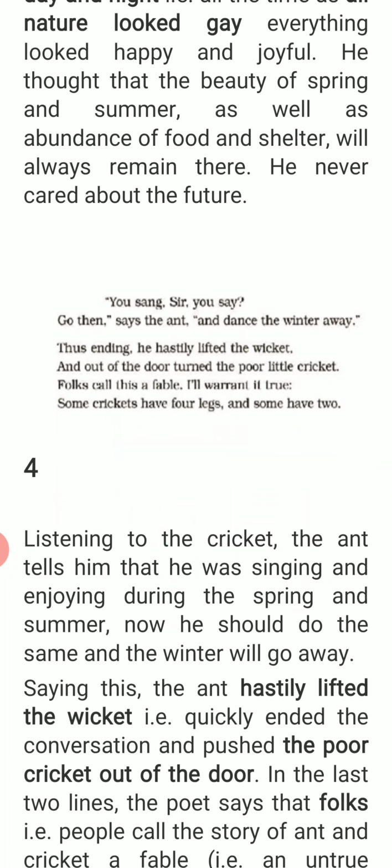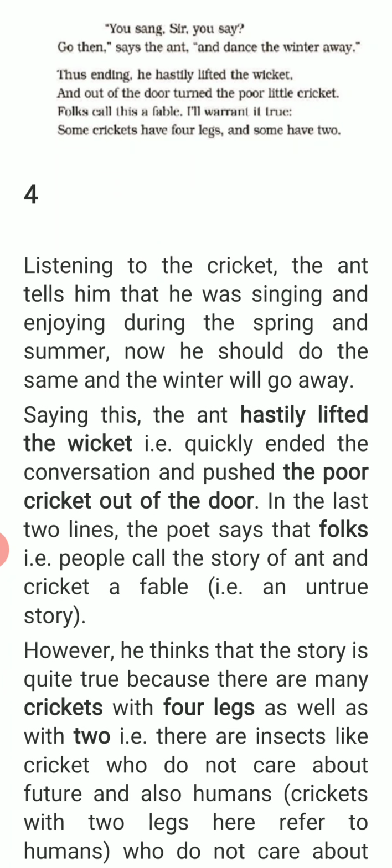So in these given lines it is told that when the cricket replies, the ant tells him that he was singing and enjoying during the spring and summer. Now he could do the same and the winter will go away. So now the ant is saying to the cricket, as you enjoyed the summer, similarly you can do for the winter and it will go away. Saying this, the ant hastily lifted the wicket. That means quickly ended the conversation and pushed the poor cricket out of the door.